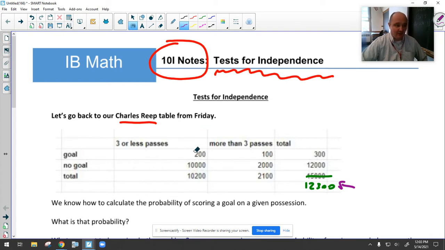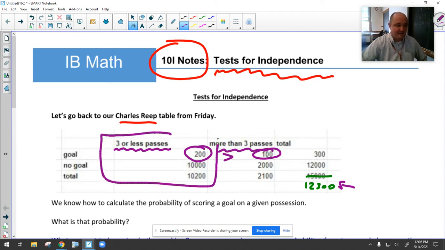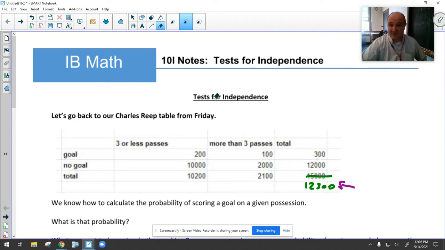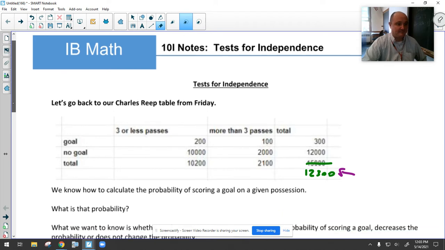And Reap said, all right, I think that what soccer teams should do is have a small number of passes, because when there's three or less passes, they score 200 goals. And when there's more than three passes, there's only 100 goals. And since 200 is greater than 100, I think this is the way to win soccer games. And people took his advice seriously. And for decades, English soccer teams played in a certain way, and they kind of suffered for it because Reap was wrong. So those of you that were anti-Reap, I think you had the better of the arguments. And let's talk about why.